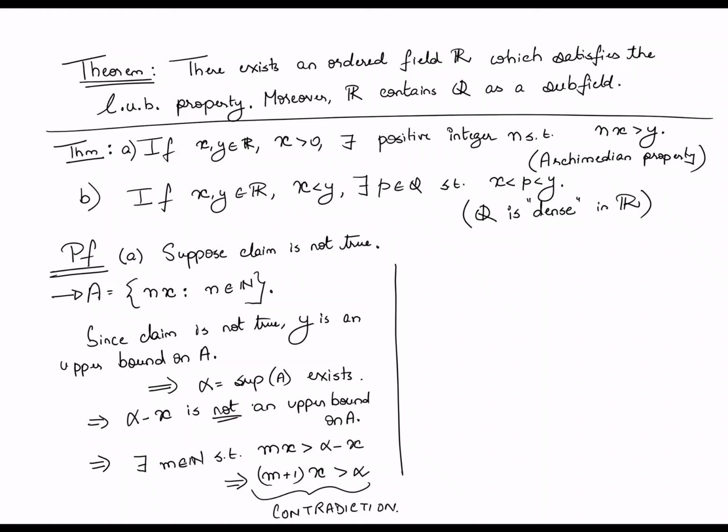Now let us try and prove the second result, which is perhaps less obvious to begin with, namely that there exists a rational number between any two real numbers. Okay, so now this is the proof of part B. Okay, so I'm going to use the part A, the Archimedean property, repeatedly in proving this. So from A,